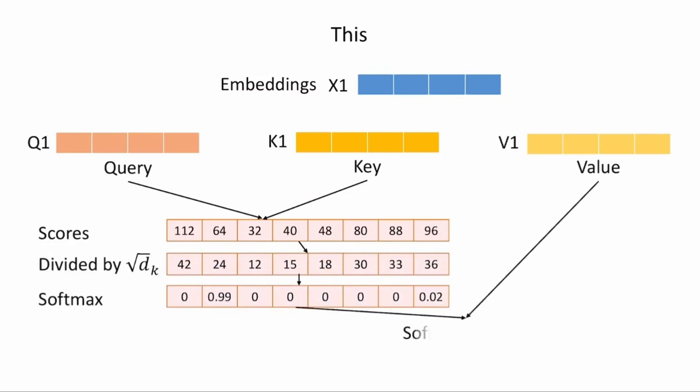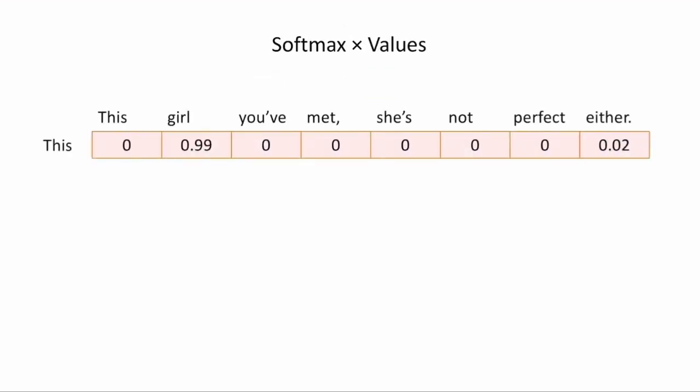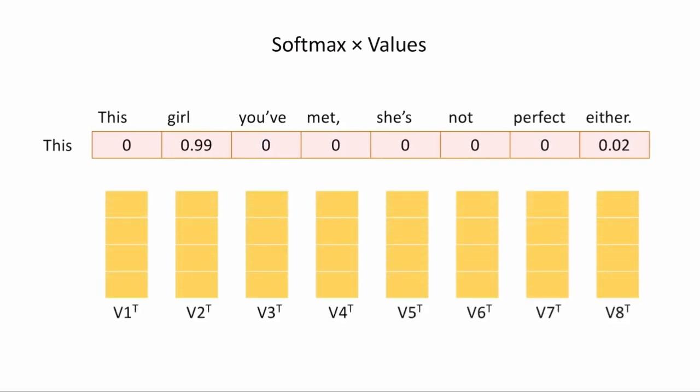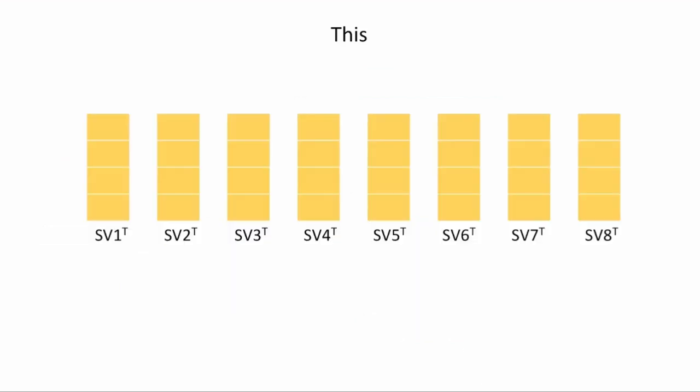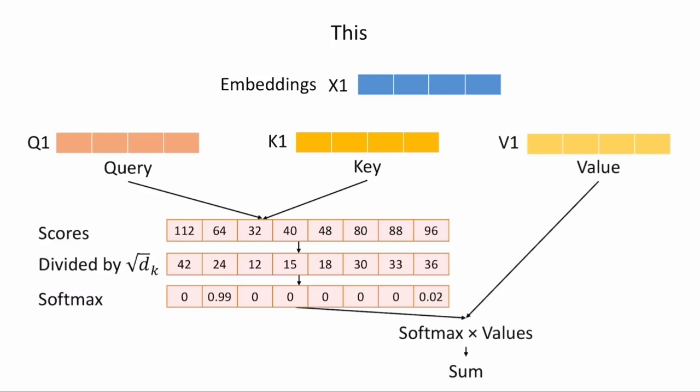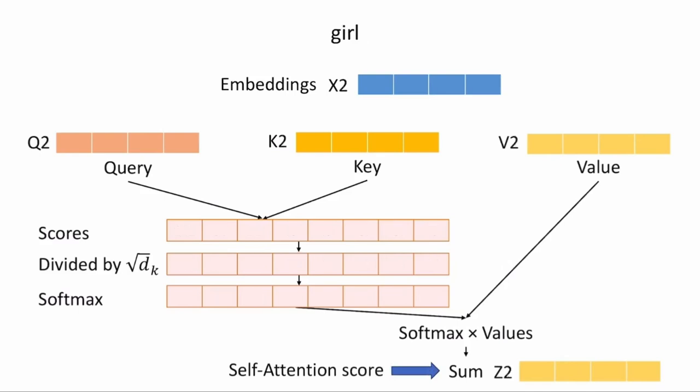Now the next thing is to multiply the softmax output with the value. This is the output after applying softmax. We multiply it with its respective values. After that, we add them. Here, SP1, SP2 are calculated by multiplying softmax output with the values per the word. So we sum them. Performing this calculation for the word "this" gives Z1, its self-attention score. This process is repeated for every word in the input.